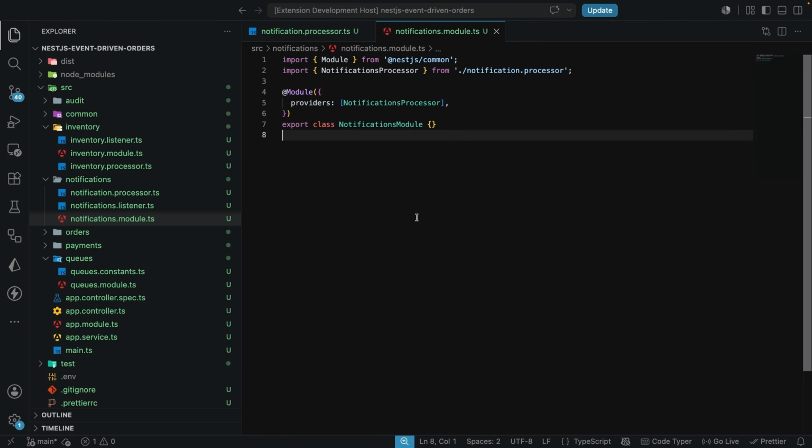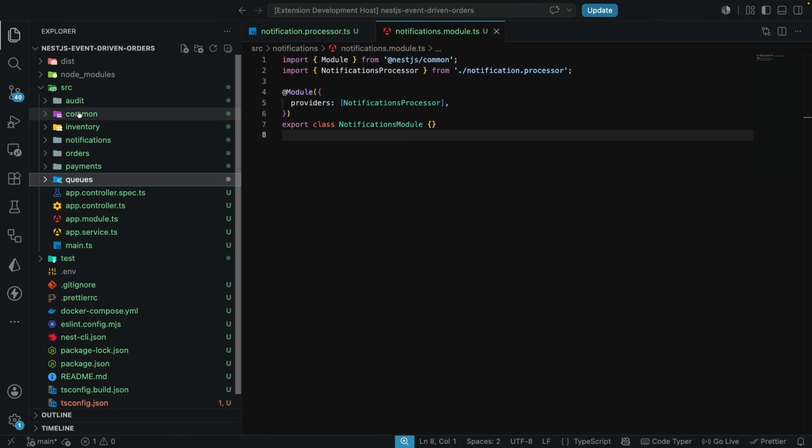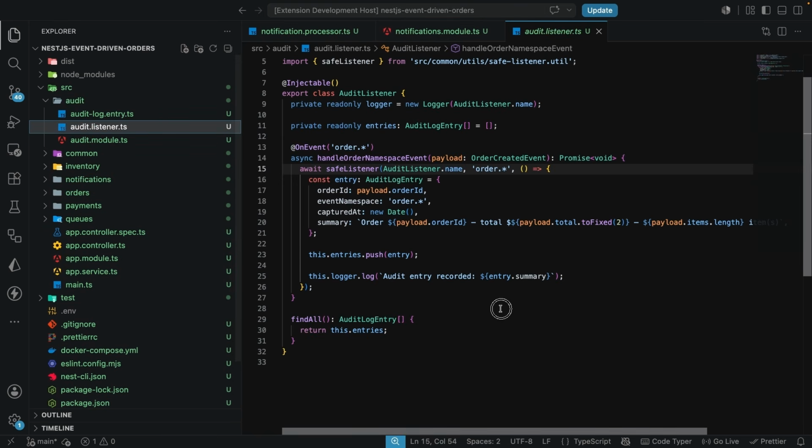Now that we have done all of these, let's not forget that we also have the audit. Over here we still have the audit listener, and this audit listener is still calling the event emitter 2, which for now is not emitting any event, as we have just seen. So this is not going to fire again until this gets migrated, just as we have migrated the notifications and the inventory. I'm not going to do that in this step because this is just to migrate the inventory and the notification.